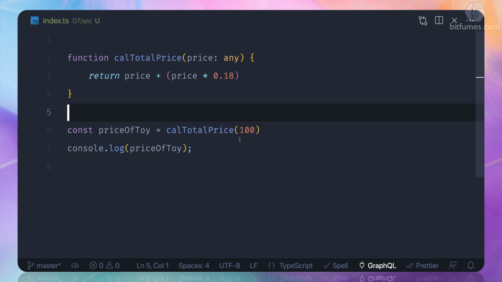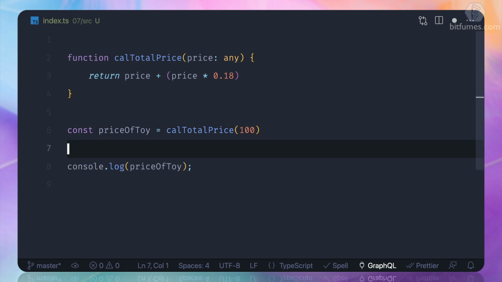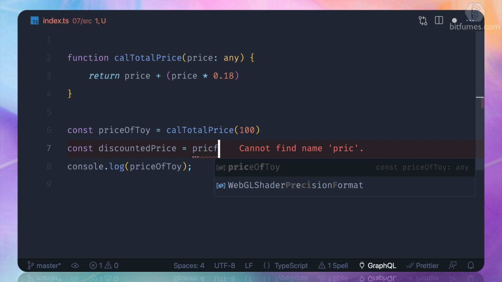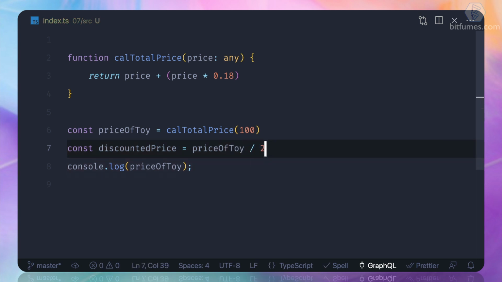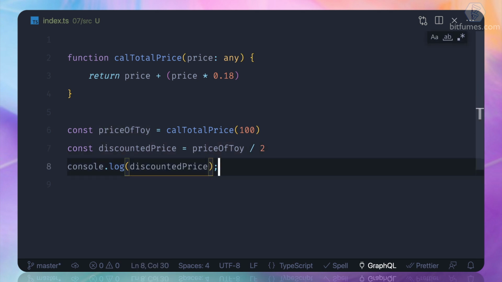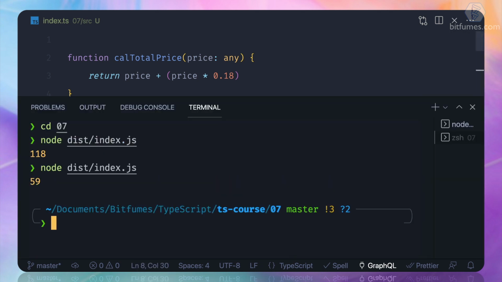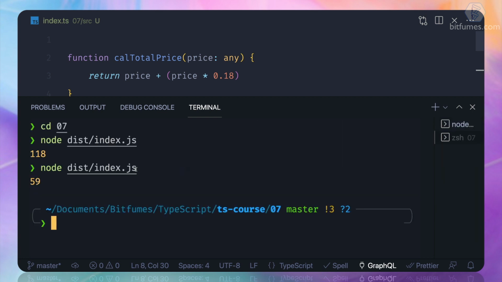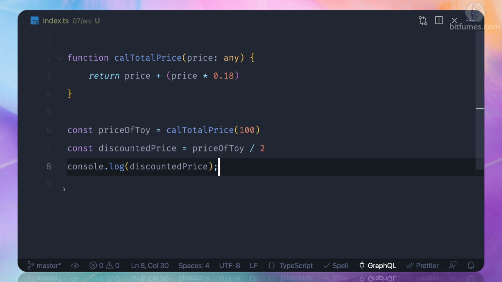Now what I want to do is say, hey, suppose we have a 50% discount. So const discountedPrice is equal to priceOfToy divided by 2. That's it. Yeah, absolutely fine. So this time I say discountedPrice, and when I run it, we know our TS watch is compiling very fast, so we can easily run this and we get 59. That's great. Everything is working so nicely.